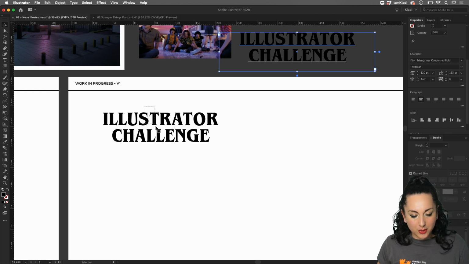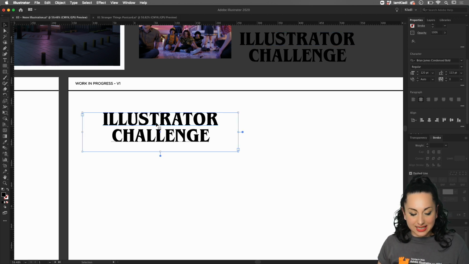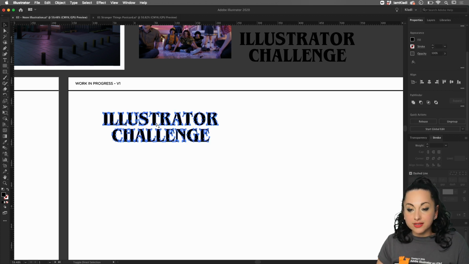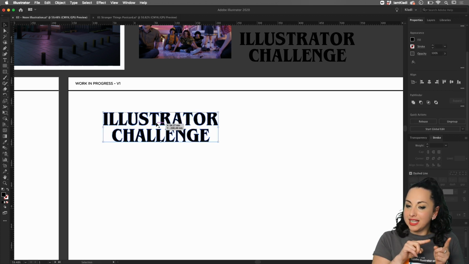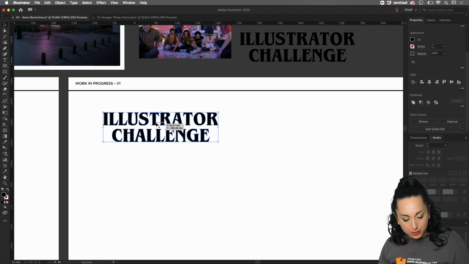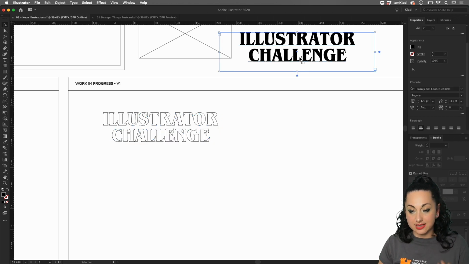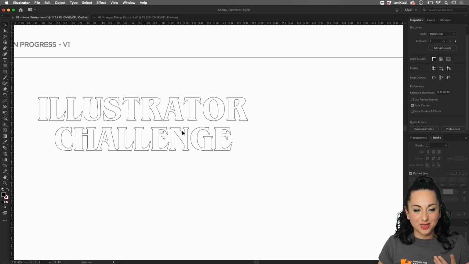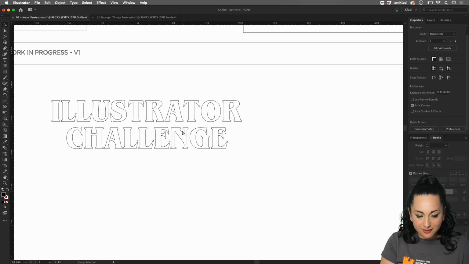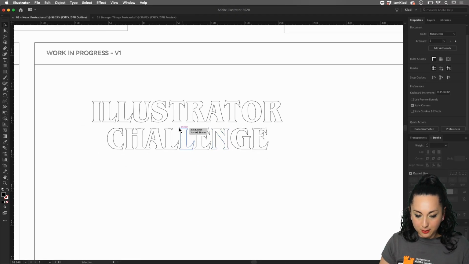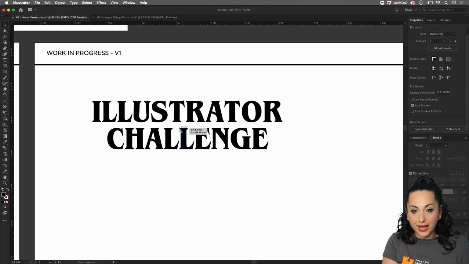Now that we have a copy and we're ready to go, what I'm gonna do is use the fantastic shortcut Shift Command O that will allow us to transform our type into an object. In fact, if you now press Command Y, that is the shortcut to move from the preview view to the outline view, you can see that this here, that is the text, shows as a letter. Well, this one here is outlined because we're working with actual shapes. Fantastic. So now that we saw the difference, we definitely transformed our text into a shape. Let's press again on Command Y to go back into our preview mode and start to work with the text.